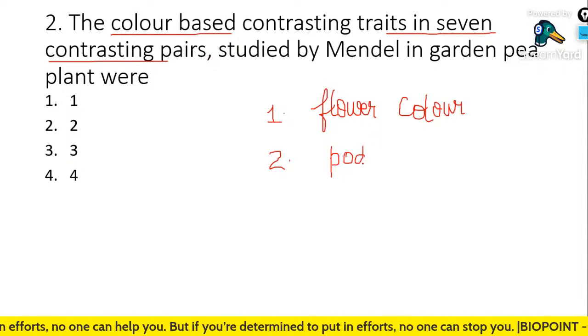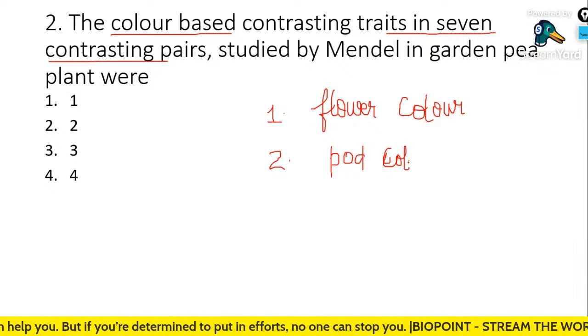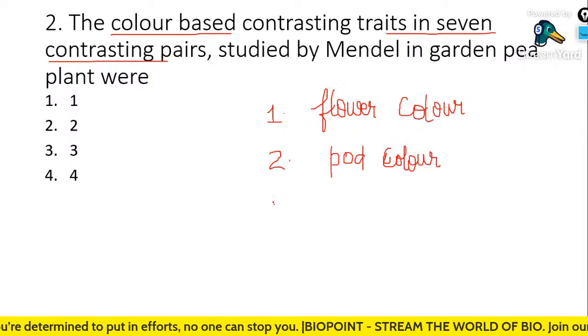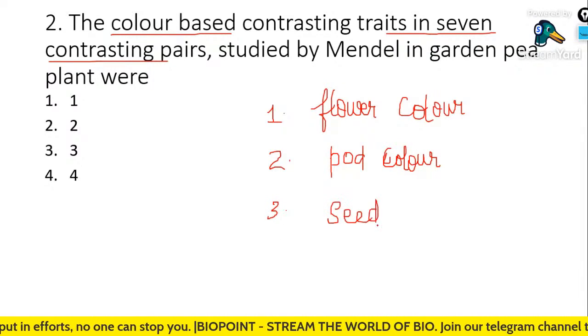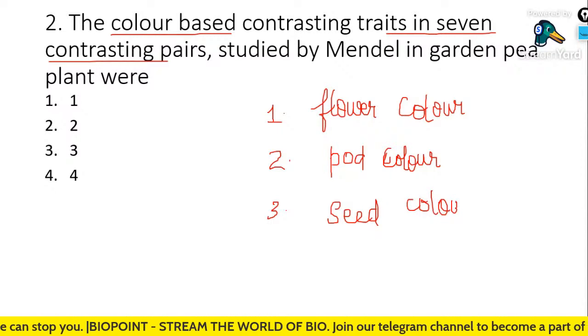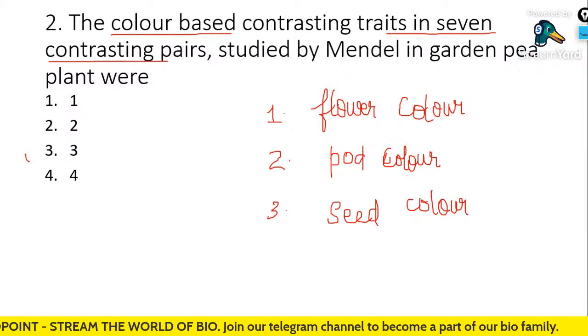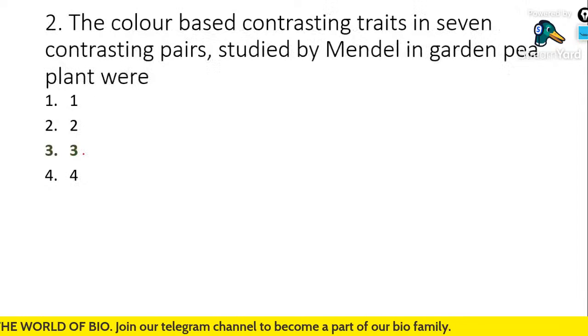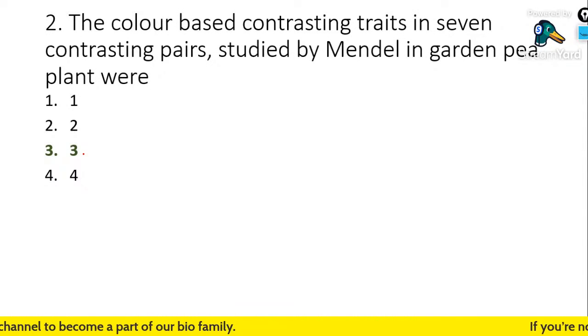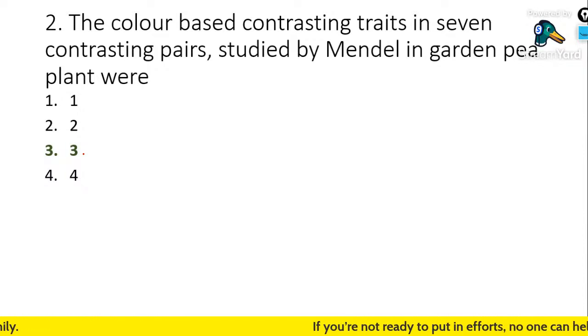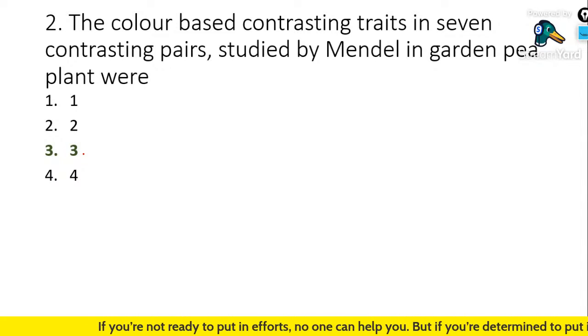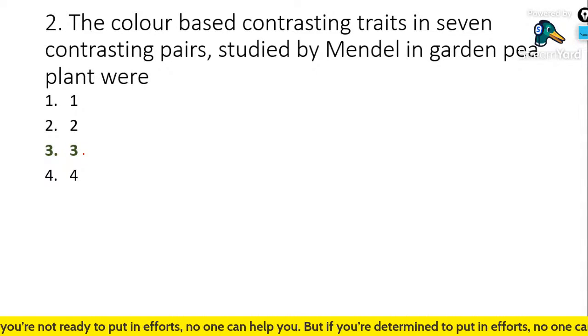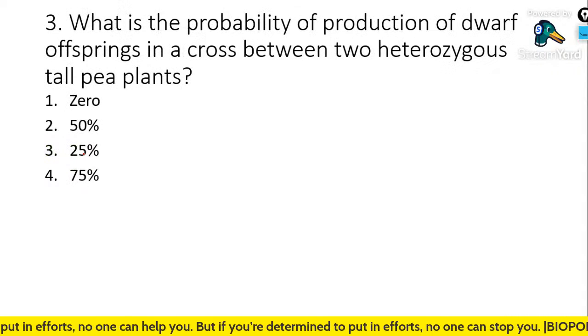Green and yellow, pod color. And finally you have the yellow and green, seed color. So number 1, 2, 3. So the correct answer is option number 3. Is it clear, everyone? Clear? Yes. Let's move on with the third question.